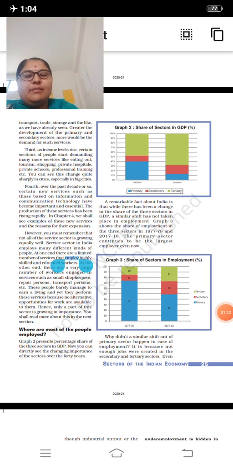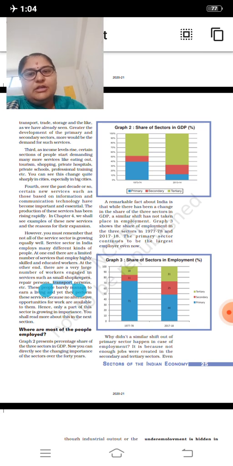Third, as income levels rise, certain sections of the people start demanding many more services like eating out, tourism, shopping, private hospitals, private schools, professional training, etc. You can see this change quite sharply in cities, especially in the big cities.